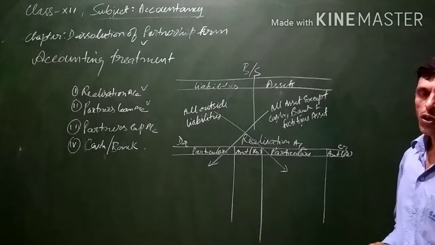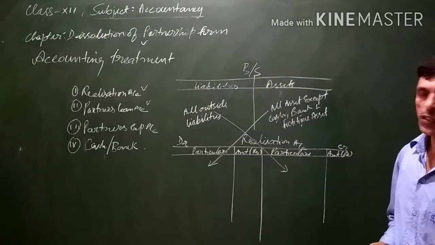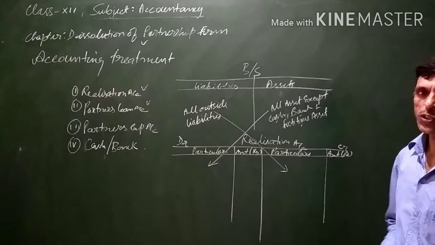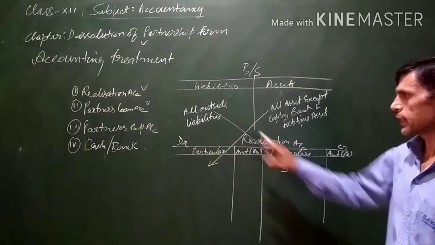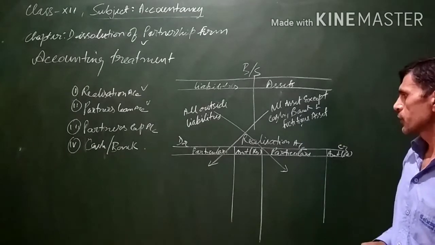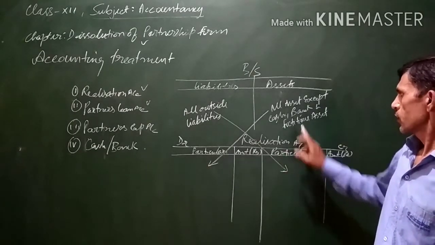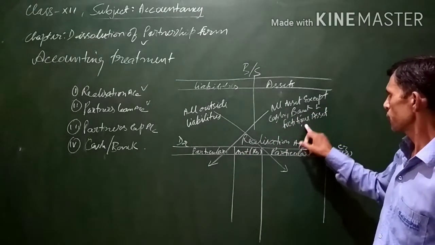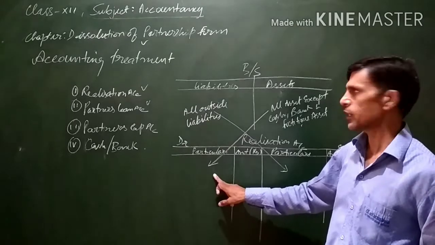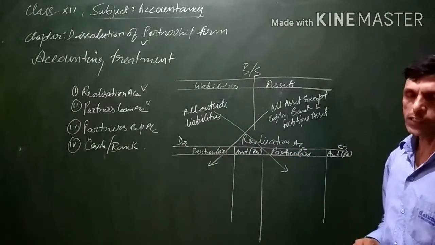Similarly, reserve fund or general reserve, these are accumulated profits which belong to the partners. These will also not be transferred to the realization account. So only outside liabilities are transferred to the realization account. It is to be kept in mind what things are to be transferred: all assets except cash, bank and fictitious assets will be transferred to the debit side, and all outside liabilities will be transferred to the credit side of realization account.